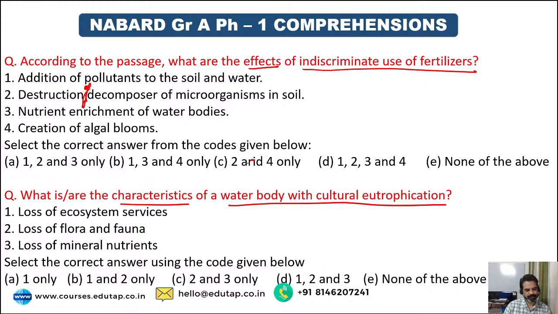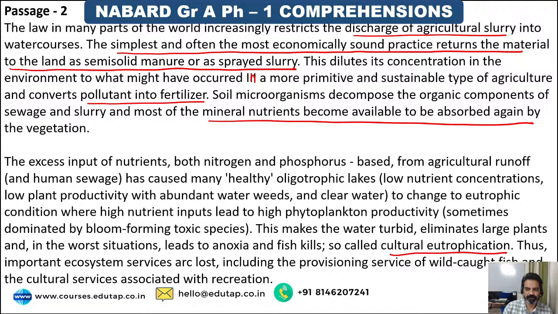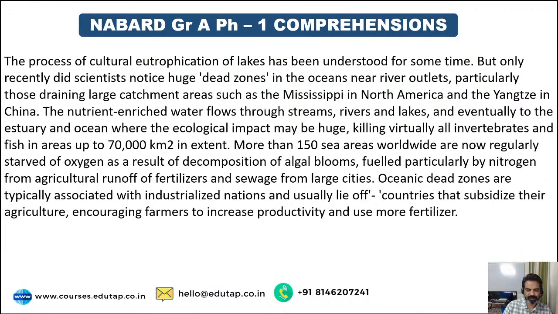Well, very well done, guys. All of you have answered this question wrong. The correct answer is none of the above. Now, guys, has it anywhere been mentioned what the effects of indiscriminate use of fertilizers are? Where was it given? Now, this was about discharge of agricultural slurry into water courses. That was the passage. Where was the indiscriminate use of fertilizers? Yes, guys. Nowhere in the passage has he mentioned indiscriminate use of fertilizers.